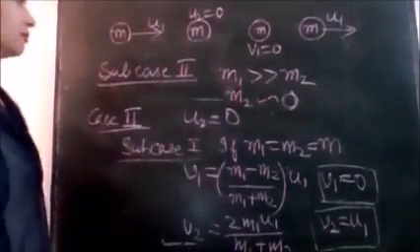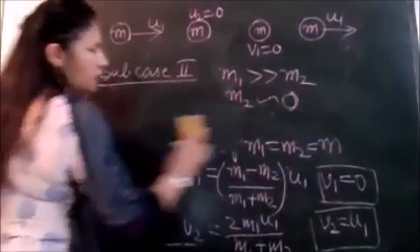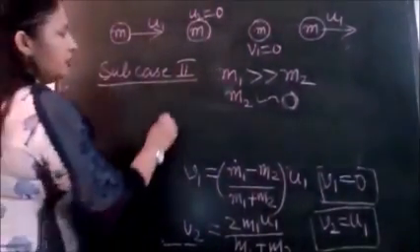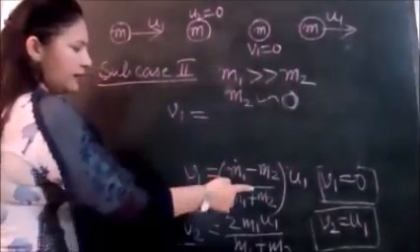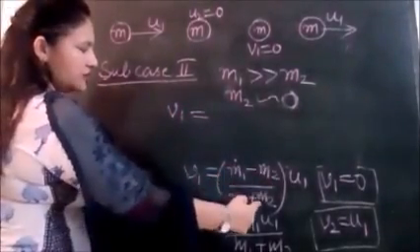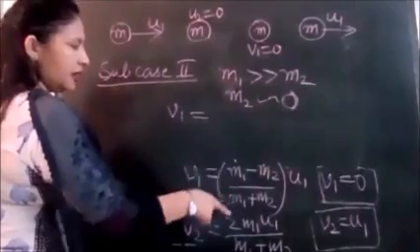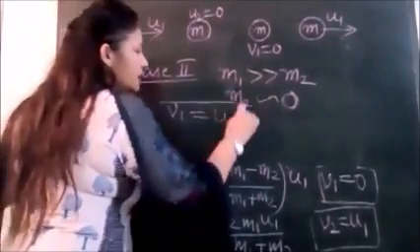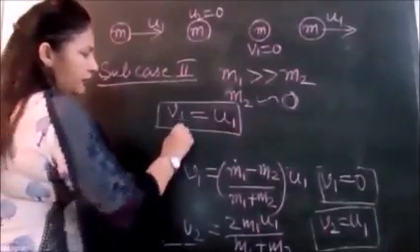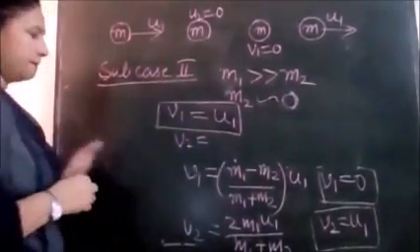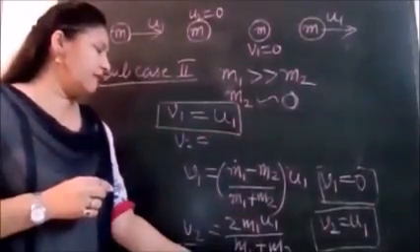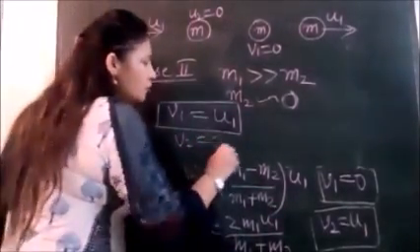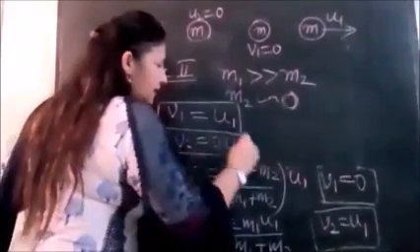So what do we get? v1 will be equal to, with m2 equal to 0, this vanishes, m1 over m1 gets cancelled, v1 is equal to u1. And let us find v2: 2m1 over m1 into u1, m1 gets cancelled, we get 2u1. This is a very interesting case.